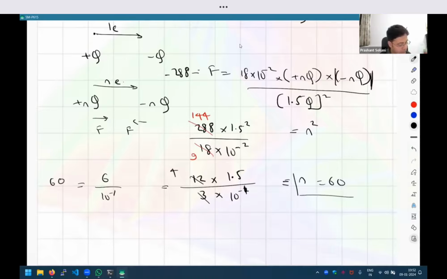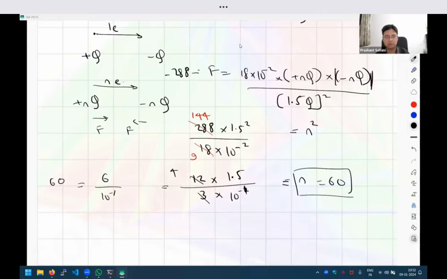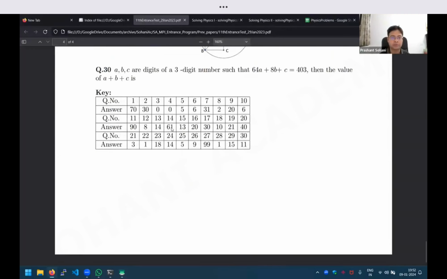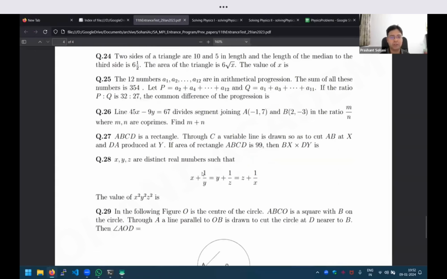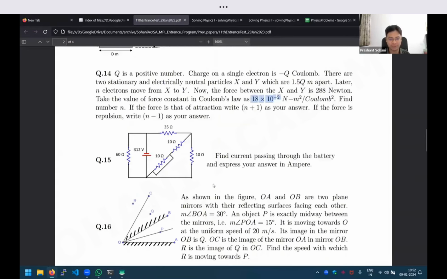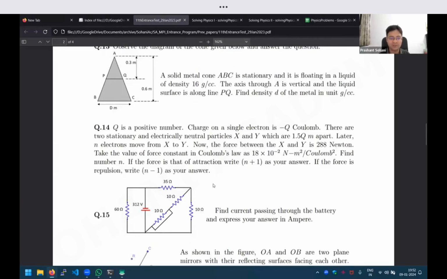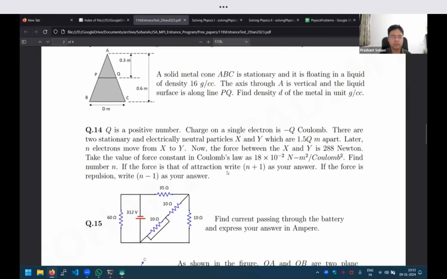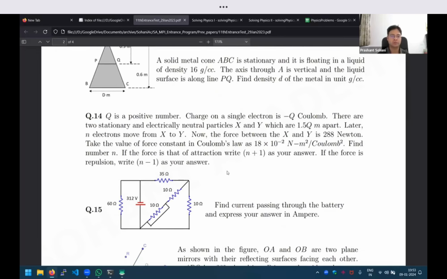So a total of 60 electrons went from the first charge to the second charge. Let me just check the answer. Question 14. Oh, it is 61. So you see, I made a mistake. I was in a hurry to write the answer and did not read the question correctly. So make sure you don't make that mistake. What they are asking is not the value of n, because they also want to test whether you know whether the force is attractive or repulsive.